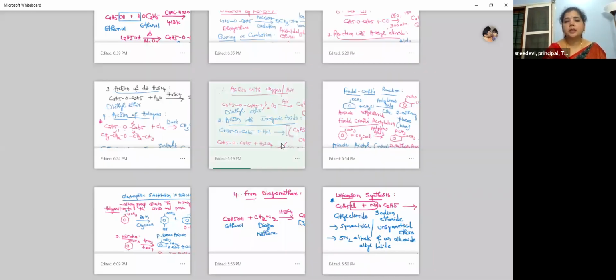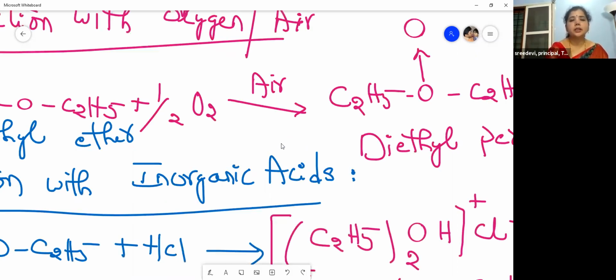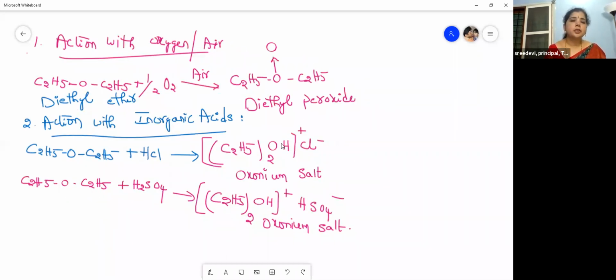Then we learn about the miscellaneous other reactions, right? This is the additional information which I have given you, children. This is the action with oxygen or air. When exposed to atmospheric oxygen, it gives a diethyl peroxide, and when treated with inorganic acids, it forms salts. When both the cation and anion are present, we call it a salt.